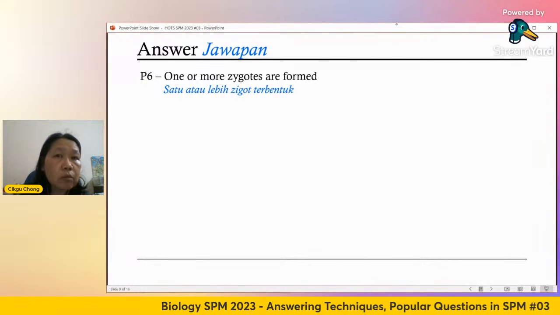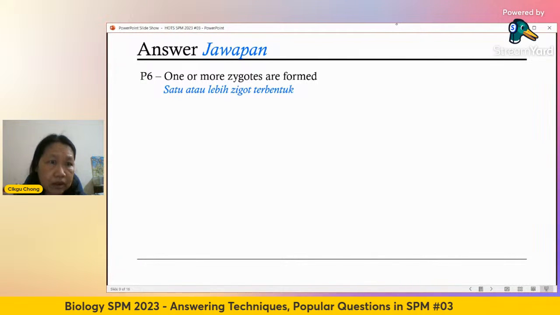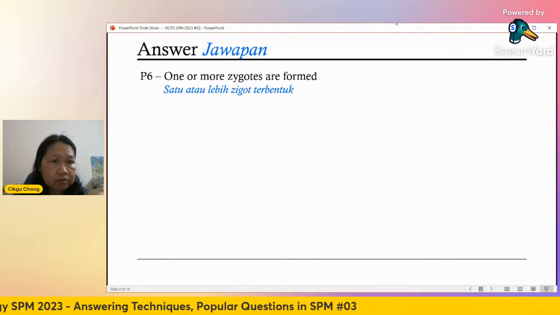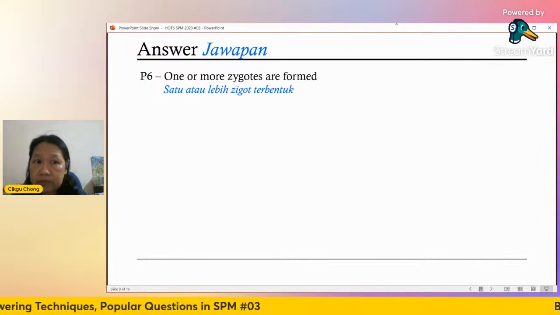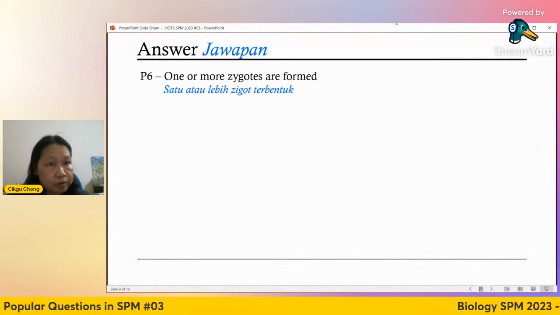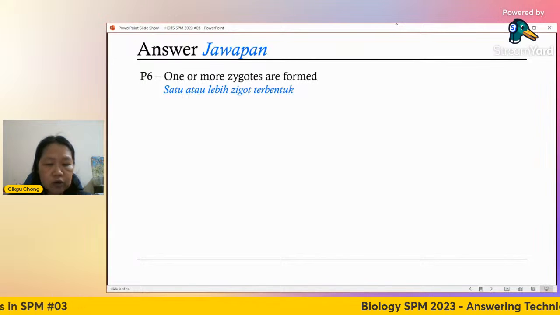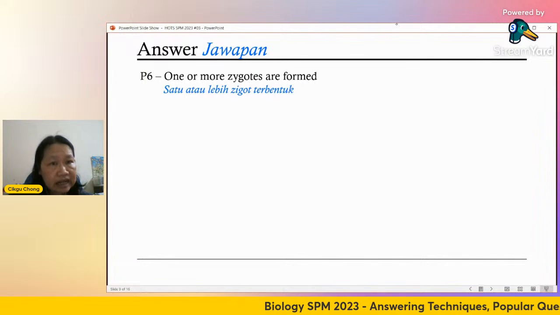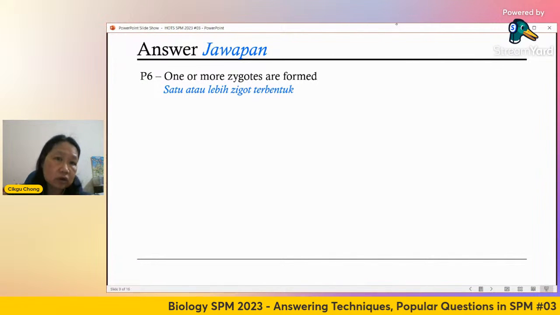Remember, because you got more than one egg or ovum. So if every sperm, also vagina, let's say you put 3 ovum there. So of course you will have millions of sperm there, right? So every one of them will have a chance to fertilize. So now you have 3 zygotes.